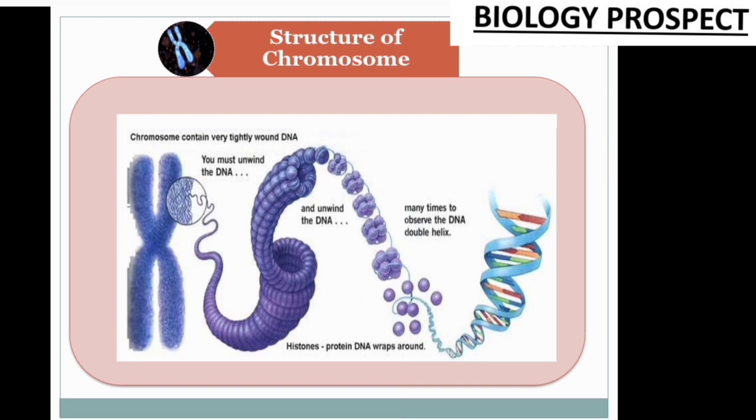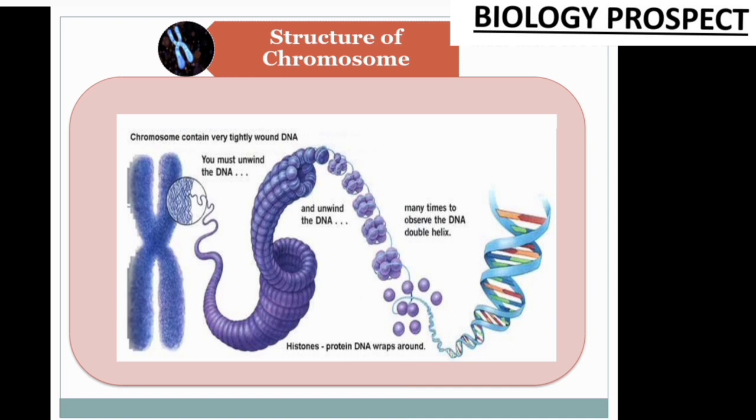Friends, the chromosome contains 40% DNA of the whole chromosome structure, and this DNA has a double helical structure. We will learn about the structure of the DNA, but before that we will learn the structure of the nucleosome. Is it clear? So here is the formation of the nucleosome, the combination of DNA and histone molecules. You can see a small blue ball-shaped structure, and 8 balls are combined together with thread-like structures, binding each other. So these are the 8 molecules of histone proteins.